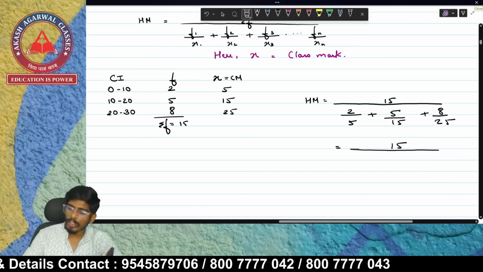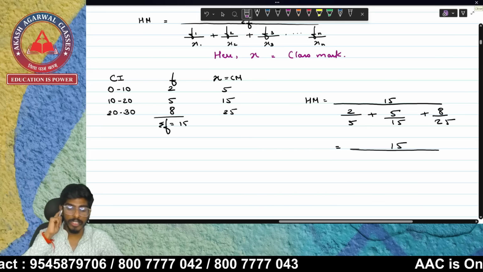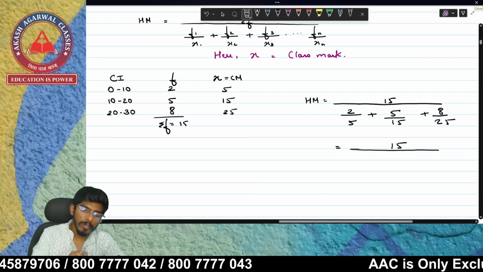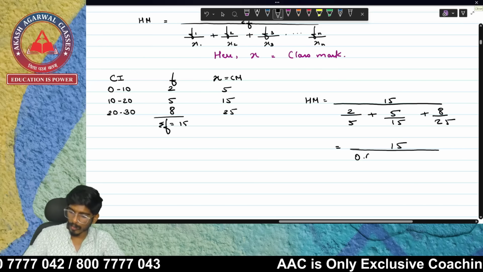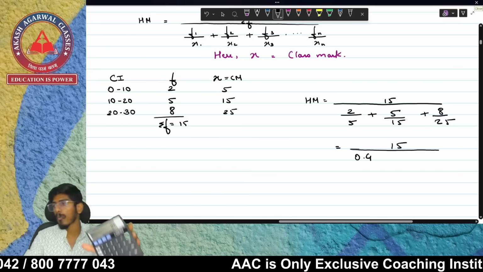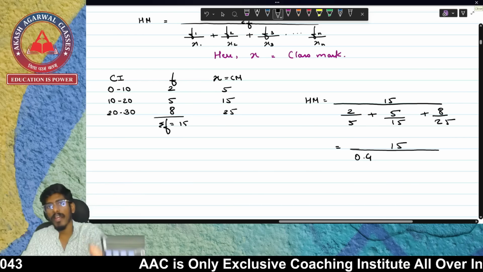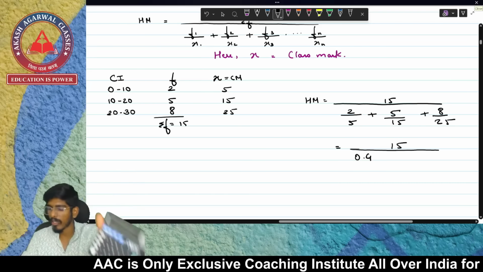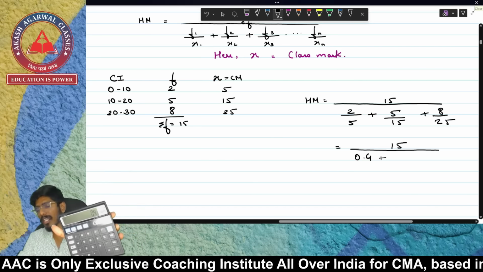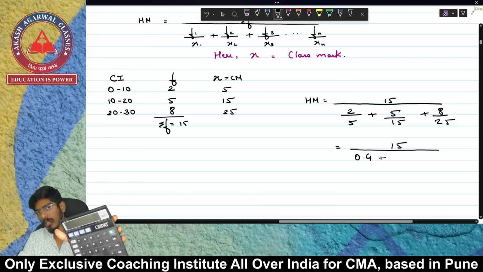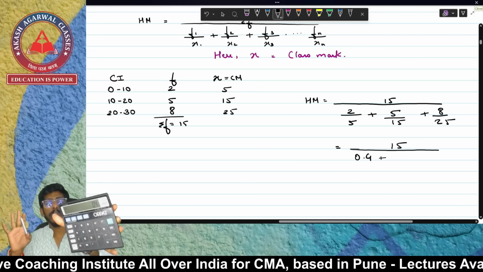So first, you will be pressing only the keys that I am telling. First you will be pressing 2 divided by 5 equal to. 2 divided by 5 is 0.4. Don't press anything apart from this. I have already written down 0.4. Now don't clear your screen by pressing CE or AC. Let this 0.4 be on your screen.